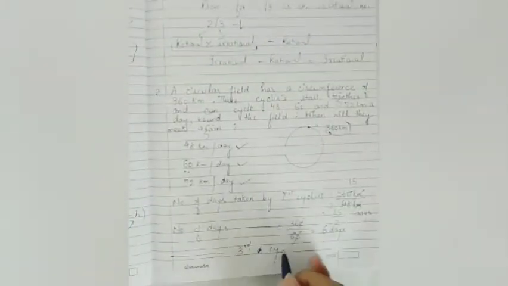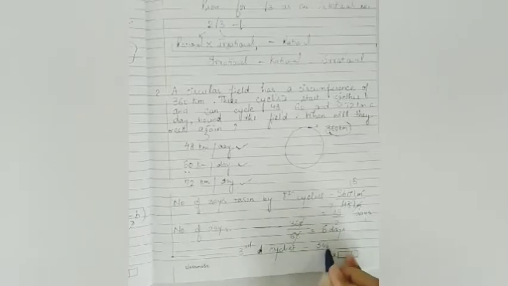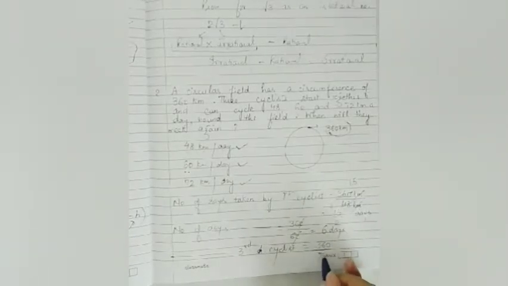Third cyclist, 360 divided by 72 makes it 5 days. Any doubt till here? If it's clear, thumbs up. If it's visible as well.